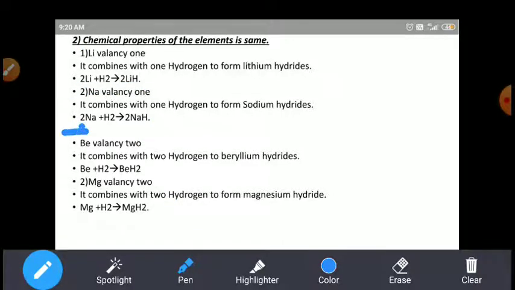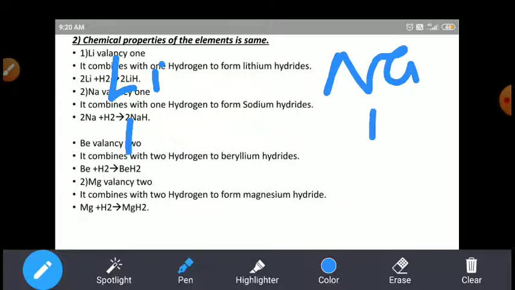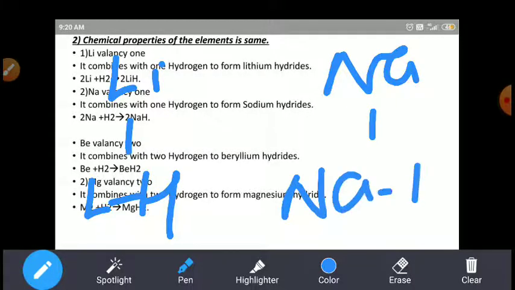Sodium has valency 1; it has the ability to bond with one hydrogen. Right. Both have valency 1. Lithium, sodium, valency 1, valency 1. Lithium bonds with one hydrogen. Sodium also bonds with one hydrogen.